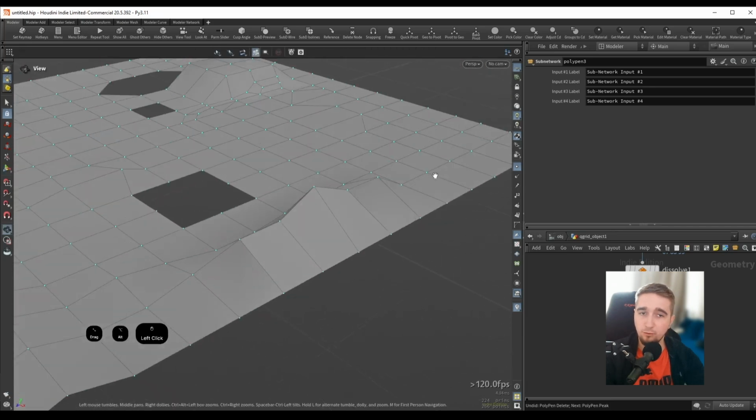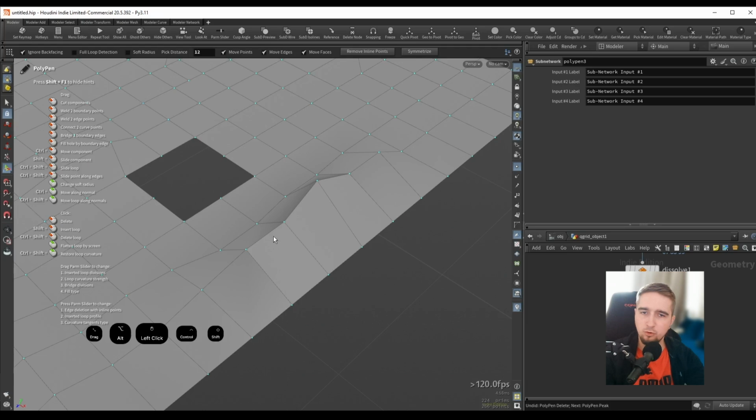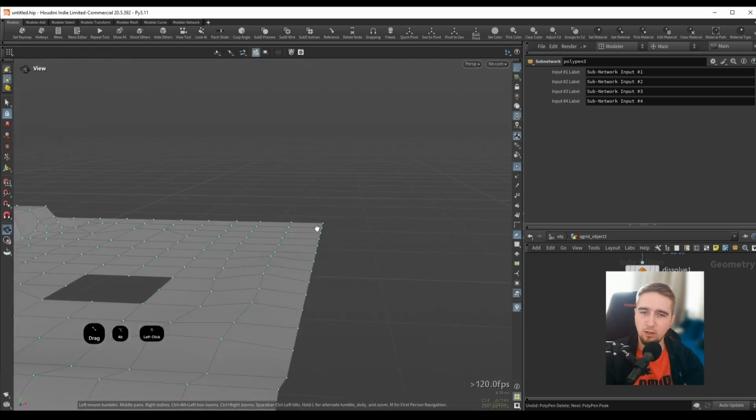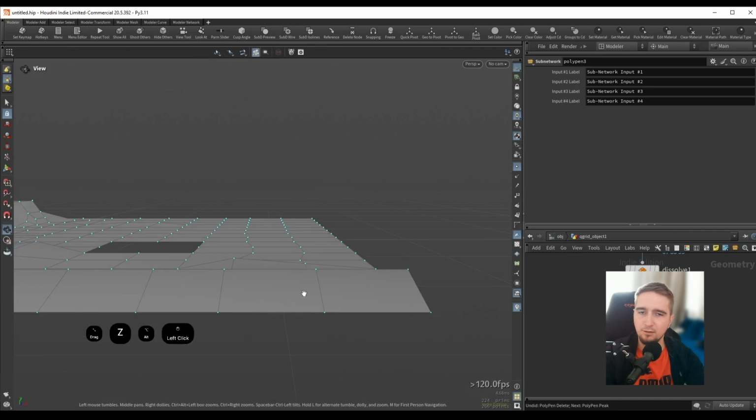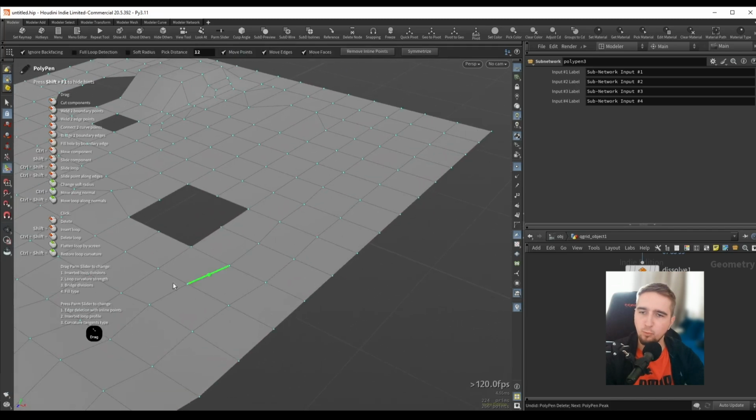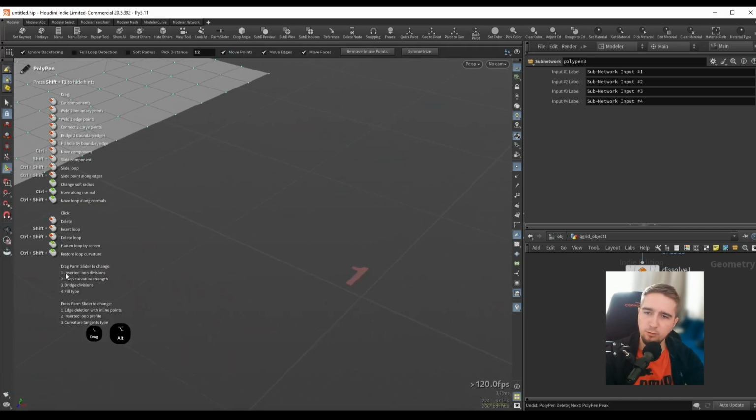But for example, if I want to smooth out this loop, I will hold down Control Shift and middle mouse click on an edge. And we can see how this will now try to align it based on the loops next to it. After we do this operation, I believe we can also use the palm slider to adjust this further. So if I hold down Z and move my mouse to the right, we can see how we can adjust our loop curvature. If I move this all the way to the left, we flatten this so it's nice and straight. We can also see the different operations that we can do here with the palm slider. So this is again by holding Z.